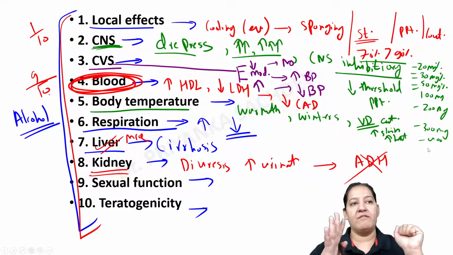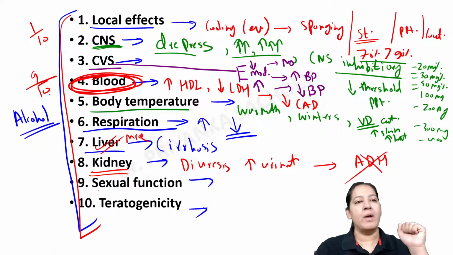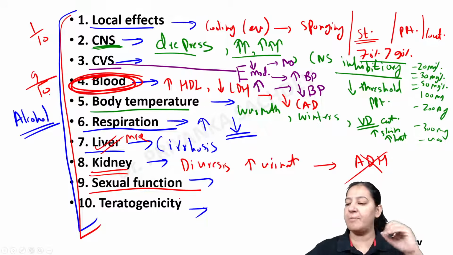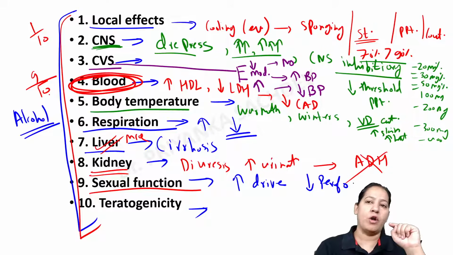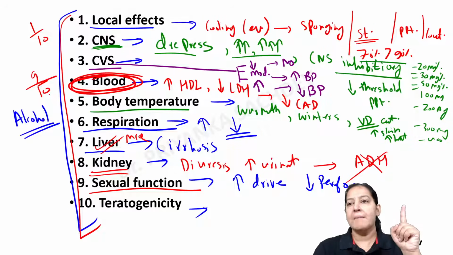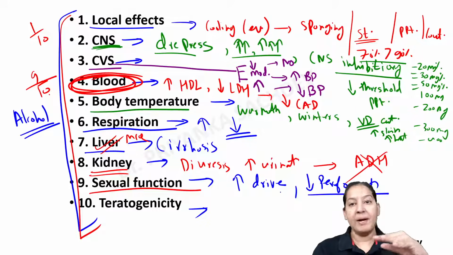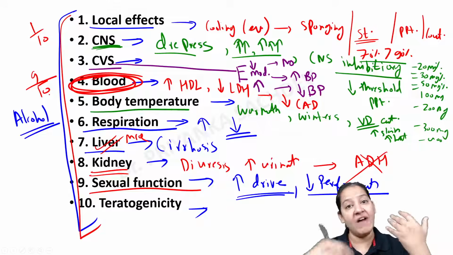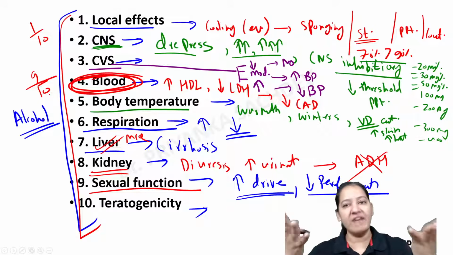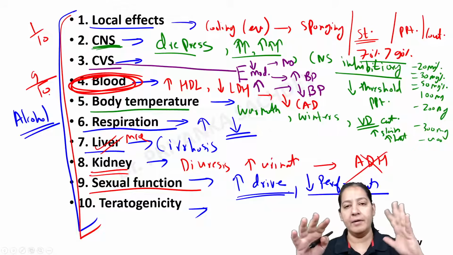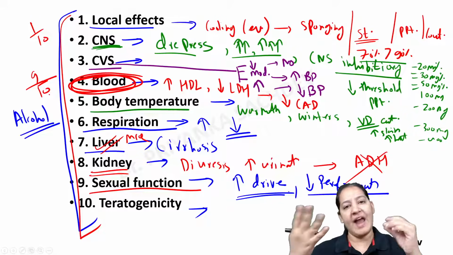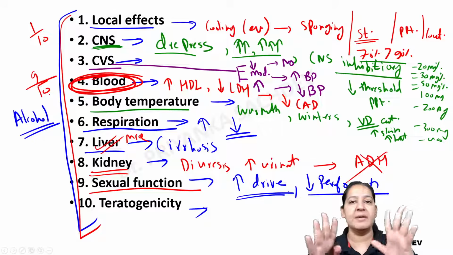Yes, very good, Lavanya. Coming to sexual function. What is the action of alcohol on the sexual function of a person? It increases the sexual drive, but it decreases the performance. The person cannot do erection and ejaculation, so performance is less. But the drive, the feeling of having sex, is more. So the drive from inside will increase, but the performance, erection and ejaculation, is decreased. The person cannot perform.